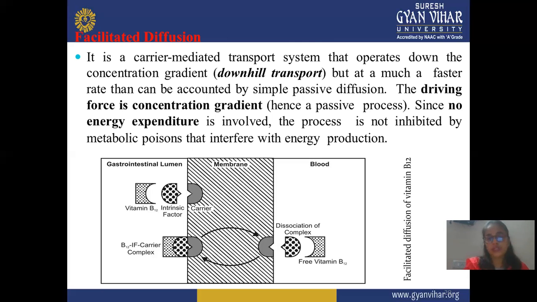This is a diagrammatic presentation of facilitated diffusion. In this, vitamin B12, intrinsic factor, and carrier form the complex, the B12-IF carrier complex. This complex goes into your blood by crossing the membrane. When it goes into the blood, it dissociates and forms free vitamin B12, and your carrier molecules are again free to take another fresh molecule. Then your particular drug is available to go to a specific site and show its therapeutic effect.